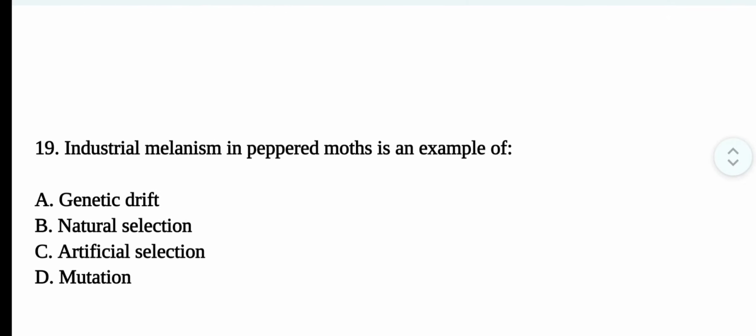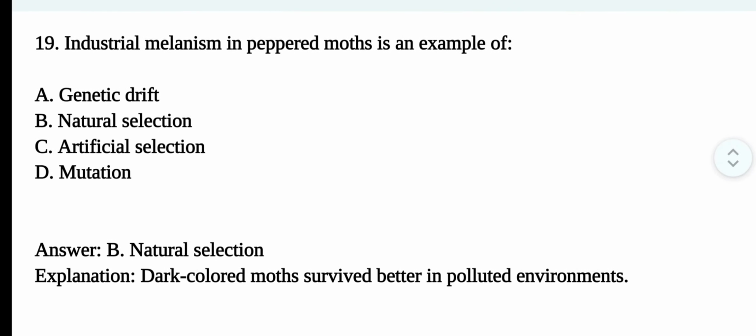Question number 19. Industrial melanism in peppered moth is an example of. Correct option is option B. Natural selection. Dark colored moths survive better in polluted environments.